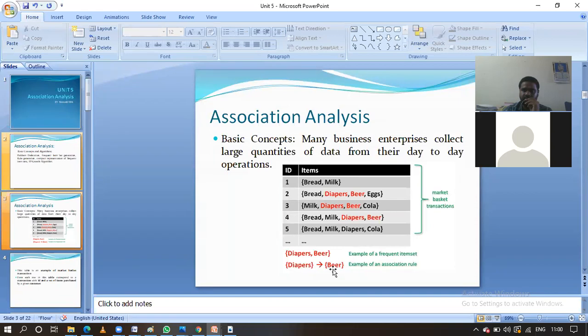In this way, we are going to write X arrow Y, which means whenever they purchase X, they will purchase Y. Here diapers to beer means whenever they purchase diapers, they will purchase beer. This is the association rule we got from the input data, that is the market basket transactions.